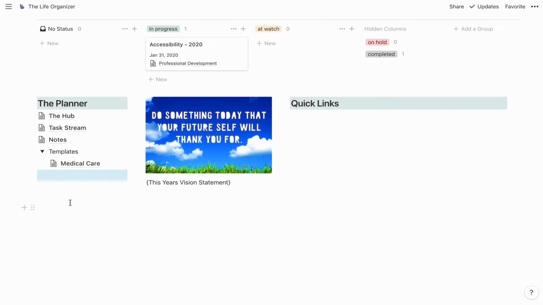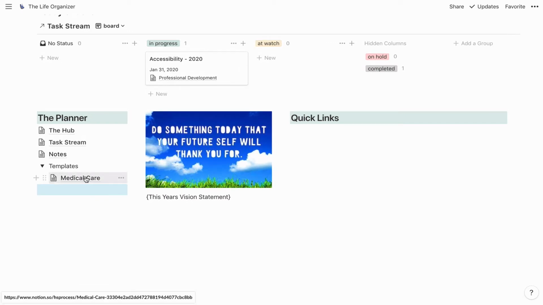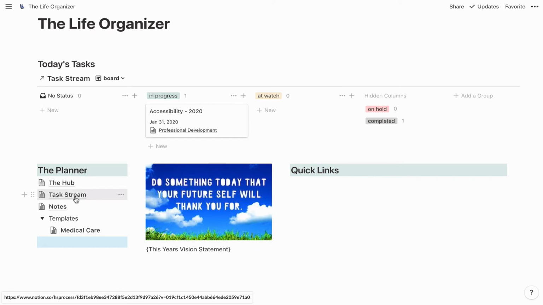And as an aside, it allows me to share this more easily with you, because if you wanted to make it a database template, you would have to do it from scratch. But by me keeping it in a separate system, it means that right now, if you subscribe to me on Patreon, then you will be able to get this template as built and then simply edit from there, which for the medical care one is going to be a great idea, because this template is going to be a little more complicated. All right, so let's go ahead and dive in and see what's in here.